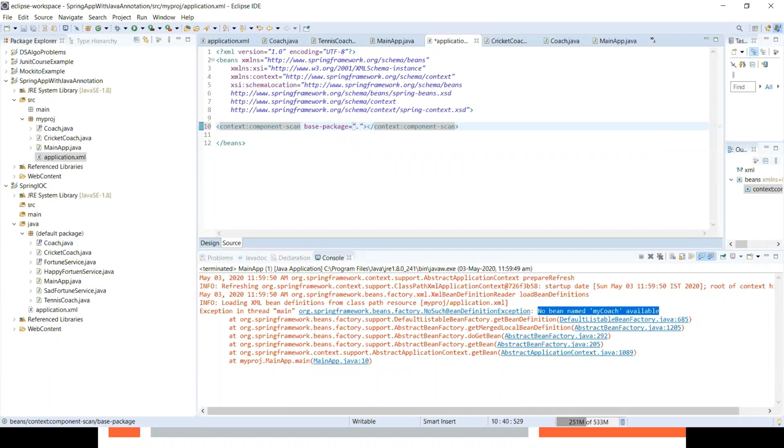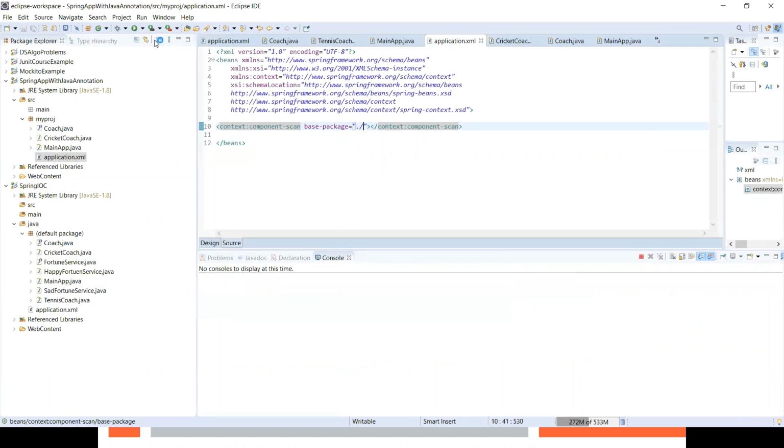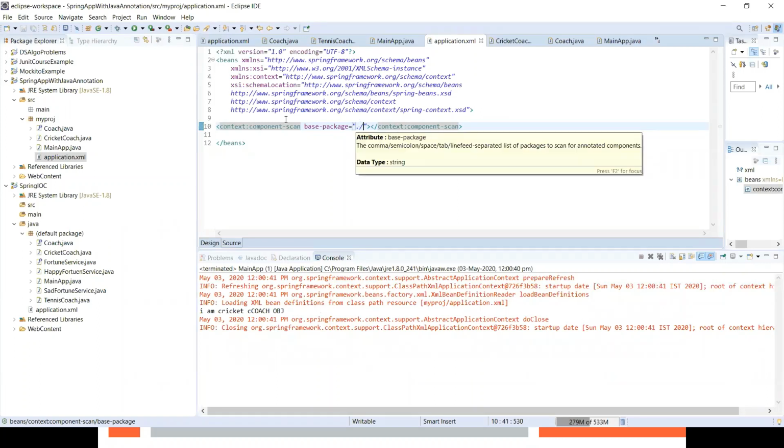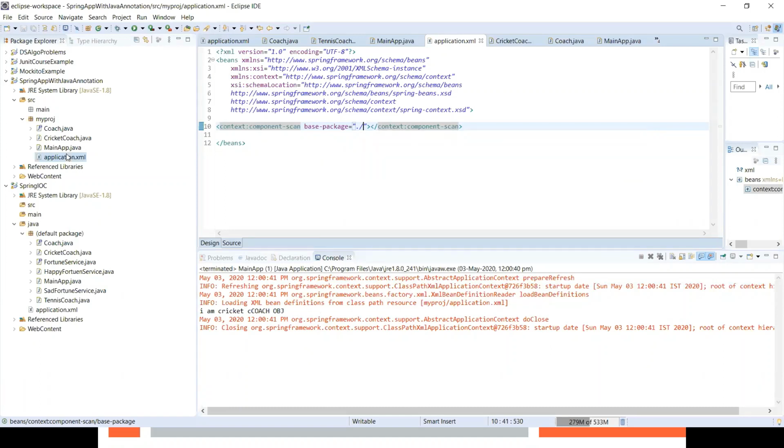So let's go to /. See, // always refers to the current folder because my application.xml is also in that folder. So all the classes are in the same folder. So I have mentioned just // here.